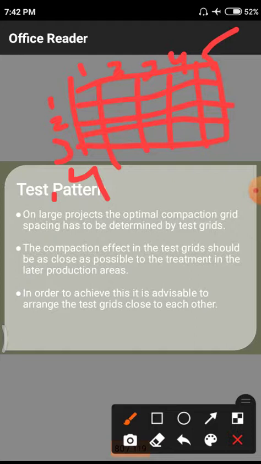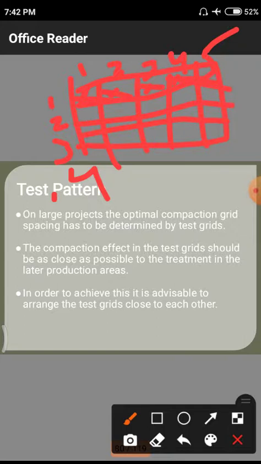Here we are having totally 20 grids. First we compact the first part, and automatically a few amount of compaction will take place in the second part, because it lies nearer to the first. Likewise we compact 3, 4, 5.